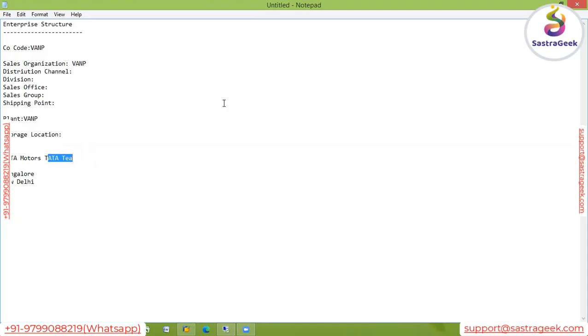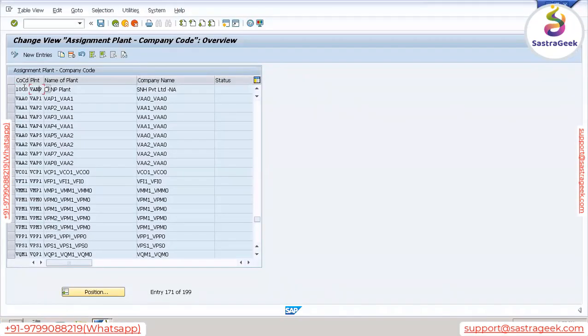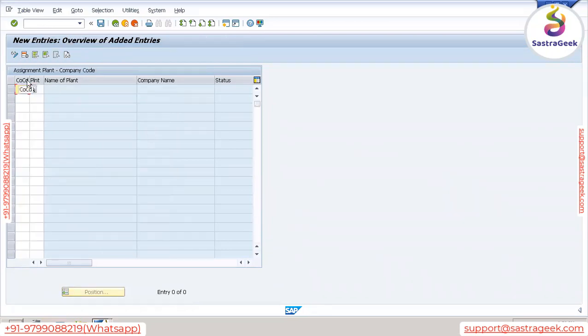Relationship means what? You will understand. Let me show in the system. Here, let's say we have one plant VANP, which is already assigned to company code 1000. It means that there is a company code 1000 where the system says that VANP is the plant. So if you go to new entries, give VANP as your company code.